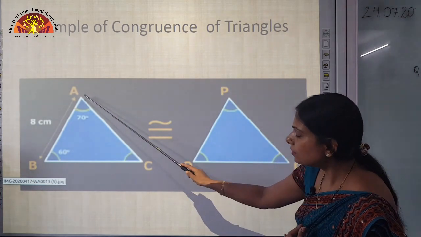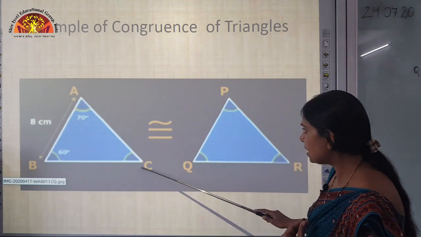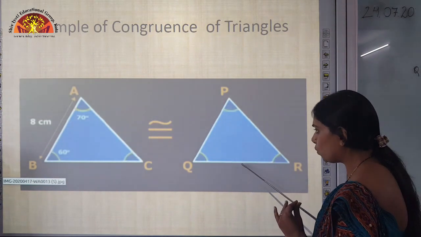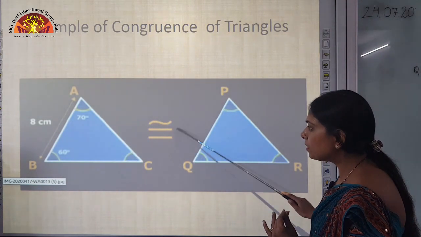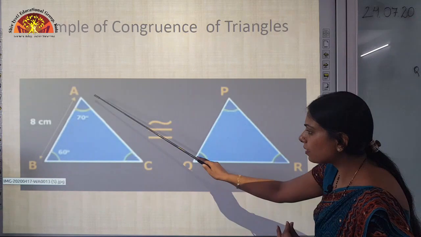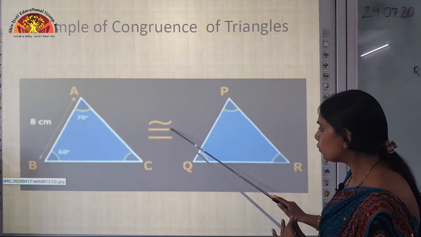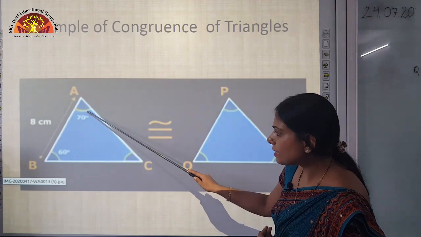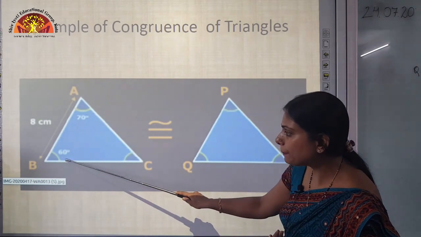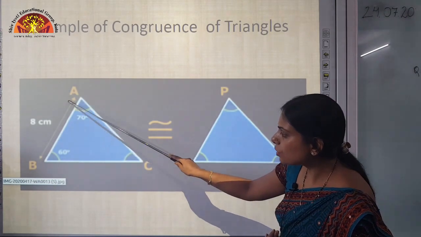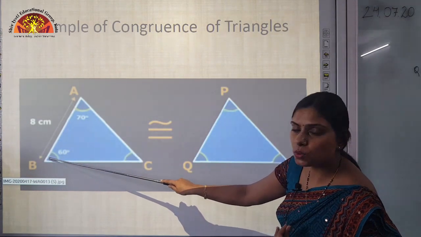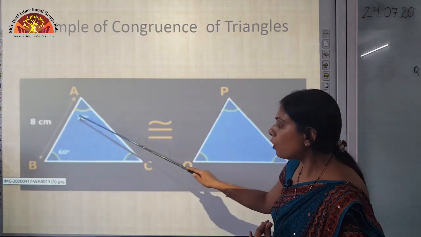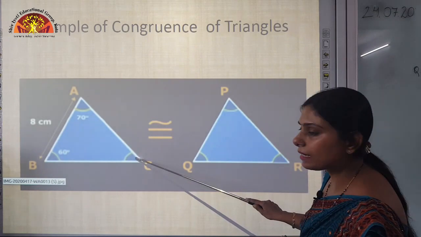You can see here, this is triangle ABC and this is triangle PQR. The condition given to you is that triangle ABC is congruent to triangle PQR. Here the measure of angle A is 70 degrees, the measure of angle B is 60 degrees, and the measure of side AB is equal to 8 centimeters. Now we have to find the measure of angle C.